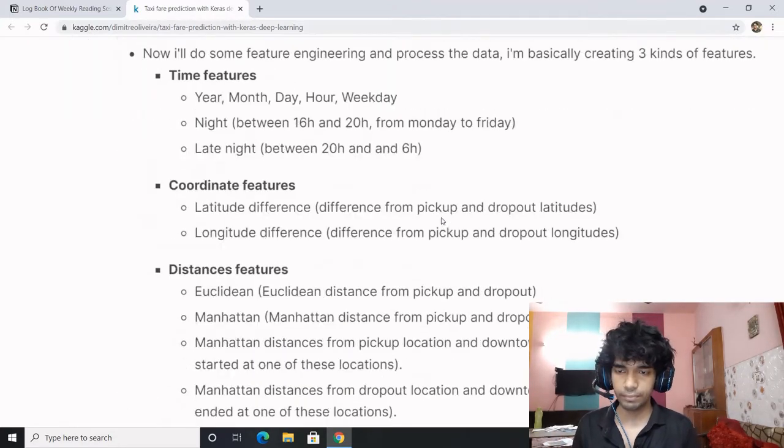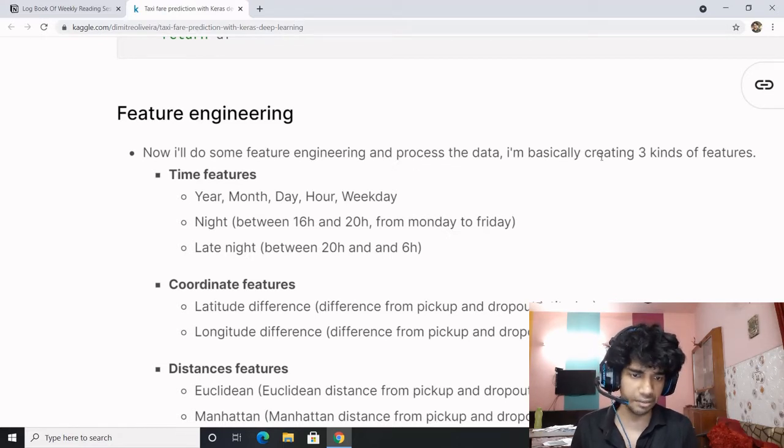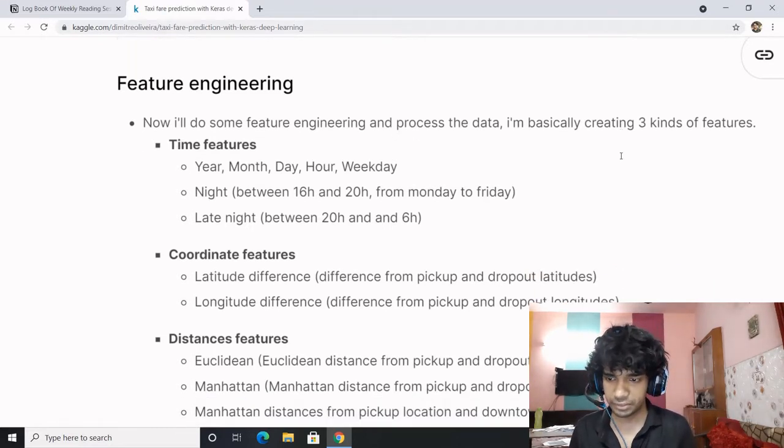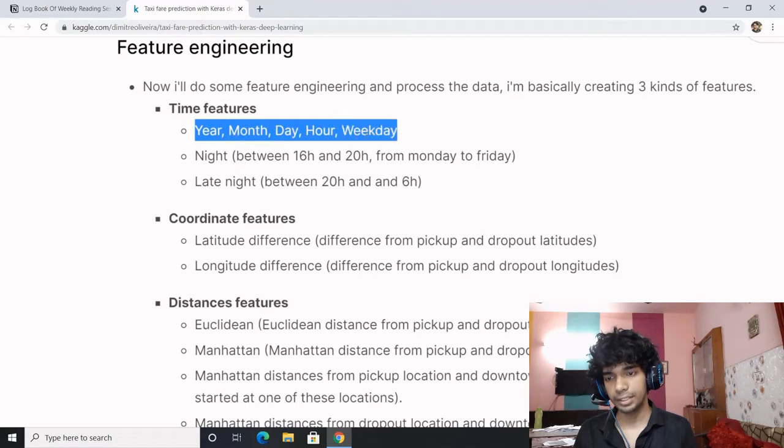Now let us talk about some more advanced feature engineering. So what did I say? Now I'll do some more feature engineering and pre-process the data. I'm basically creating three kinds of features. First is time features, second is coordinate features, and the third is the distance feature. First being the time feature. Here we have year, month, day, hour, weekday. Second is the night, third is the late night. So in the first we have year, month, day, hour, weekday.